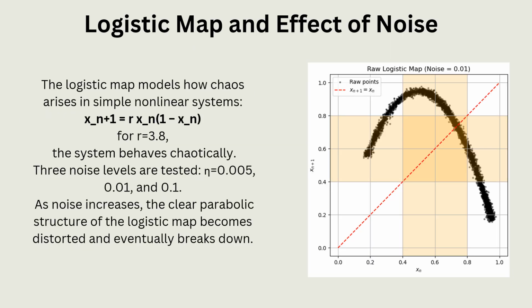Logistic map and effect of noise. The logistic map is a simple one-dimensional system that can exhibit chaos for certain parameter values. At r equal to 3.8, it becomes fully chaotic. We tested three noise levels, 0.005, 0.01, and 0.1, and observed that as noise increases, the clear parabolic structure becomes more distorted. Eventually, chaos turns into random, unpredictable behavior.